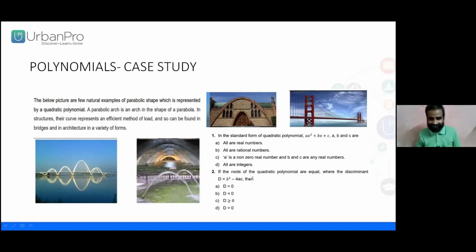Very good, very good. If the roots of the quadratic polynomial are equal, just now we were discussing, right? b square minus 4ac is nothing but the discriminant. Yes, it is 0. Done, better? Yes, well done. You have done perfectly. We'll go into the next slide.